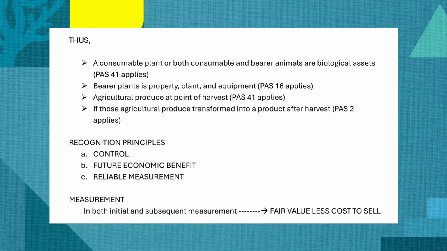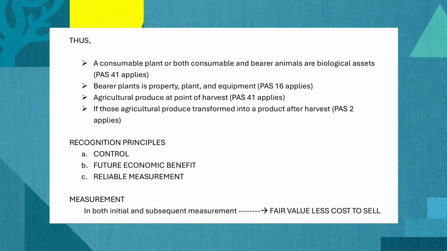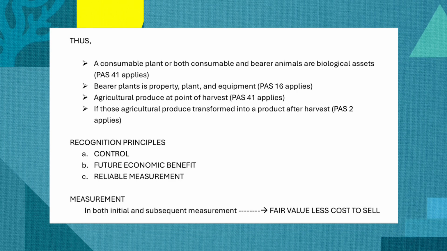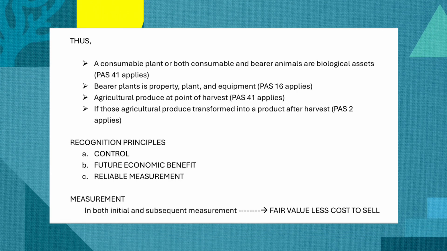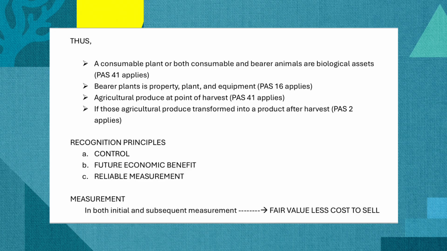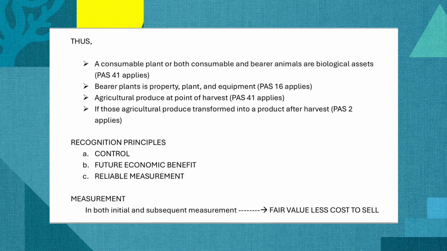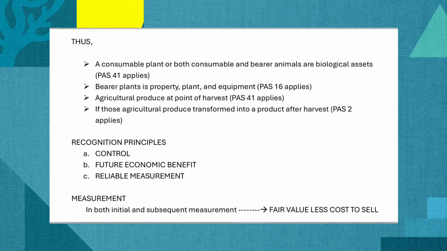Now, let's go to the recognition principles. Ito lang po yung tatlong dapat nyong isipin for a biological asset to be considered as an asset of the entity. Well, una, you have the control over that biological asset. Kasi control is a must in an asset. Well, pangalawa, probable future economic benefit that will flow to the entity. You will earn a benefit from that biological asset. And lastly, there is a reliable measurement or that biological asset can be measured reliably.